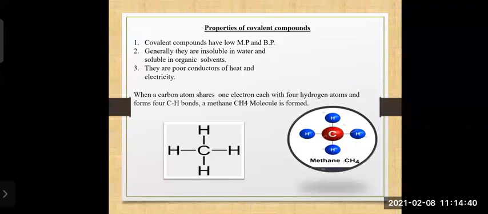Second, generally they are insoluble in water and soluble in organic solvents. Third, they are poor conductors of heat and electricity. That means they don't conduct electricity.